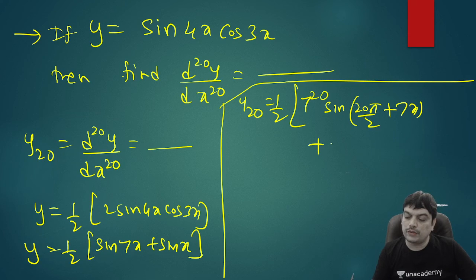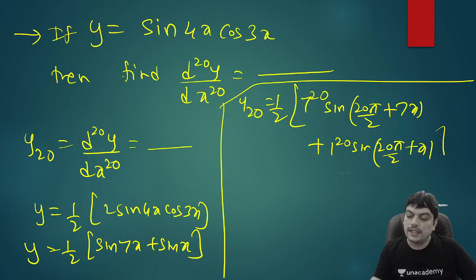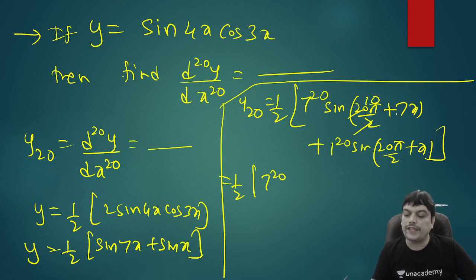A is 1. So 1 power 20 sine of n pi by 2, where n is again 20 pi by 2 plus ax plus b means x. So this will be half into 7 power 20 into 2 cancels out 10 times sine of 10 pi plus 7x, which will be sine 7x only. And here 1 power 20 is 1, and sine of 10 pi plus x is sine x. So this will be the 20th derivative.